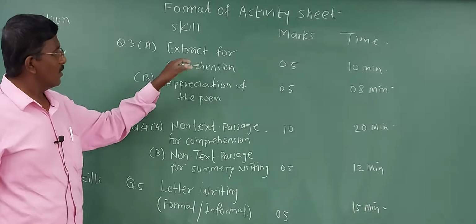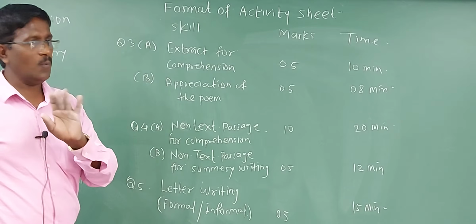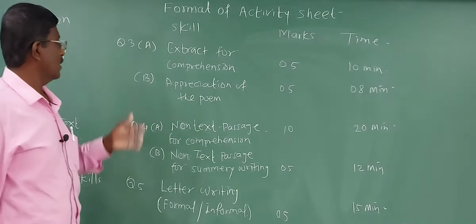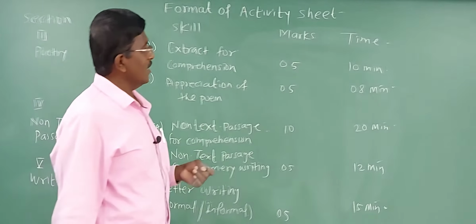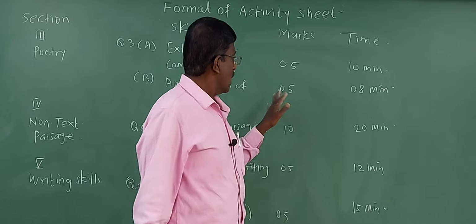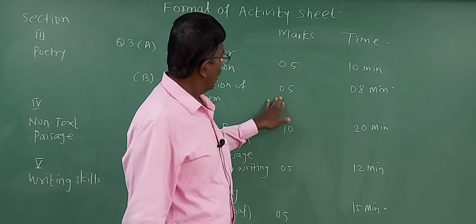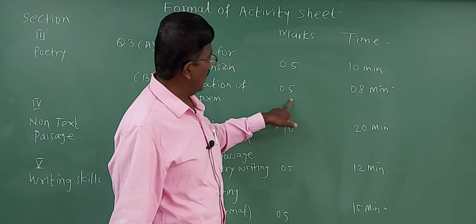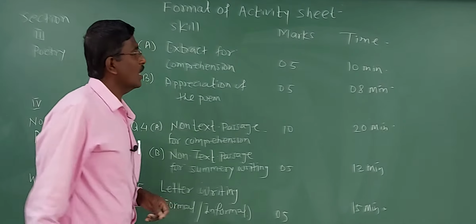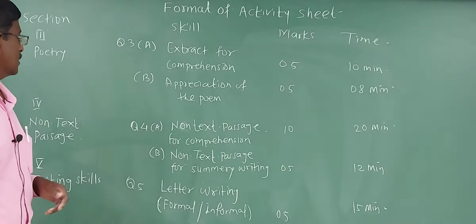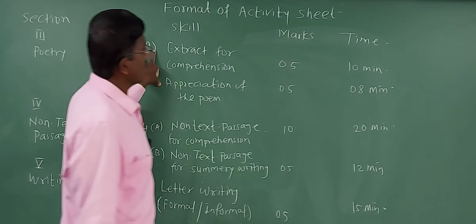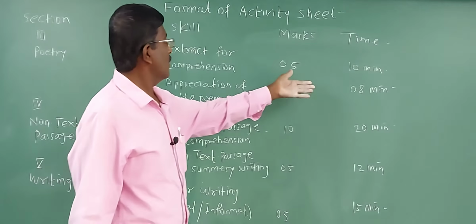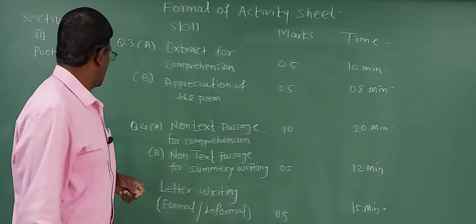The same extract or poem is not given here, a different poem is given for appreciation of the poem, and here you are given this question for 5 marks and you have to cover it within 8 minutes. So for 10 marks here, the time given for solving is 18 minutes.